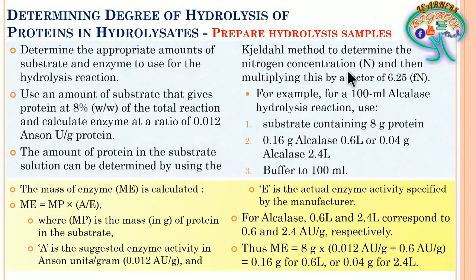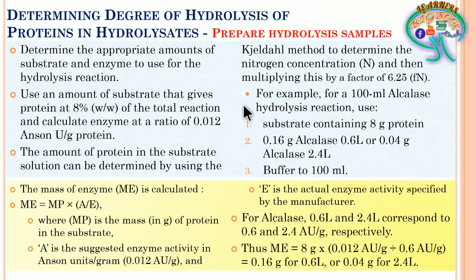As we know that amino acids are going to have nitrogen, that concentration will be used and then it will be multiplied by a factor of 6.25 n. Fn is the nitrogen factor, 6.25 n. That is going to give the amount of the protein present within that substrate.